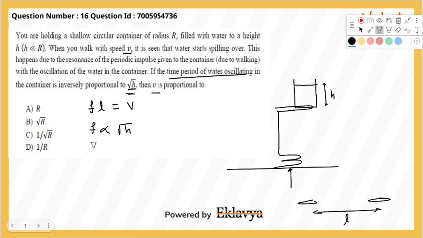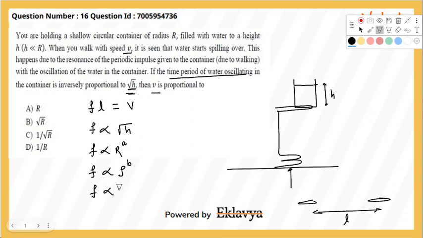Now, what else can f depend upon? In the question, we can see that there are some variables which are given. So f can depend upon, let us say, r to the power a. We still do not know what the value of a will be. Then f can depend upon the density of water. We still don't know if it will depend upon density or not, but let us assume that if it has to depend, then b will get some value. If it does not depend upon density, then b will be zero anyway.